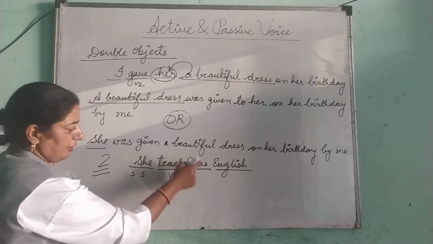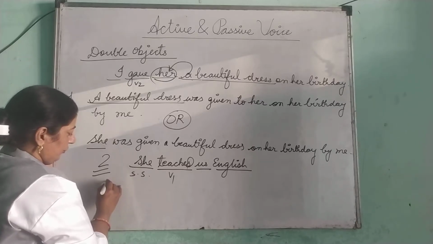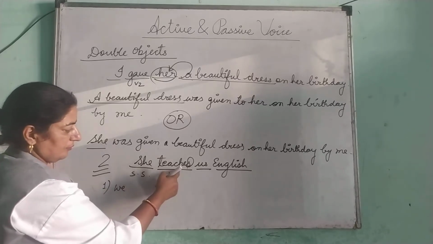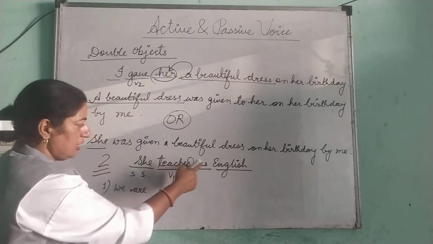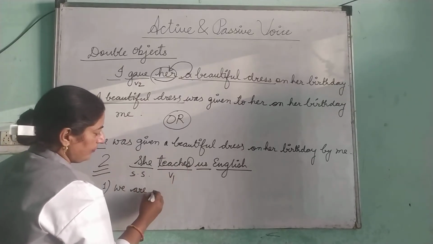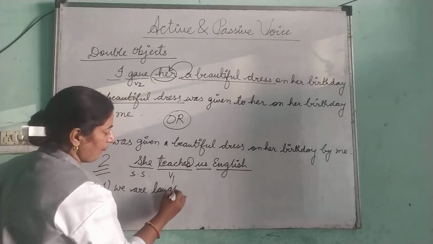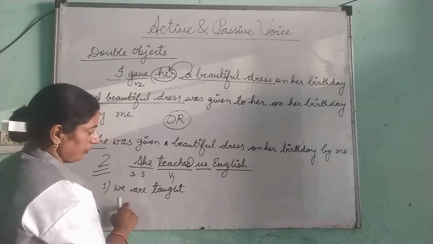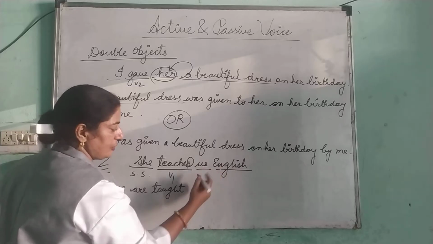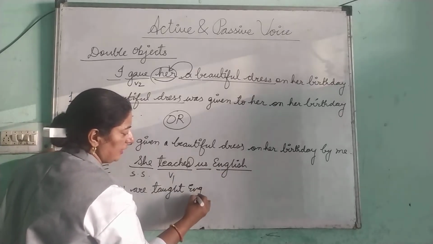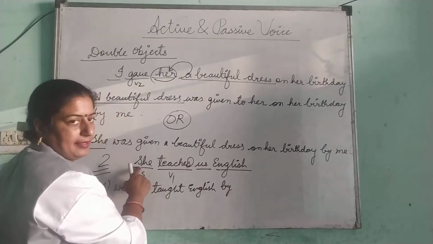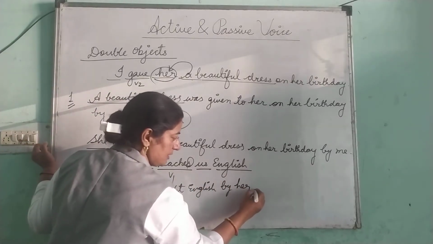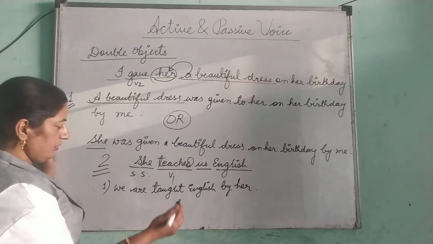First I am taking the first object. We are, because the sentence is in present indefinite. We are taught, third form of verb. We are taught what? English. We are taught English by whom? By her. This is type 1.